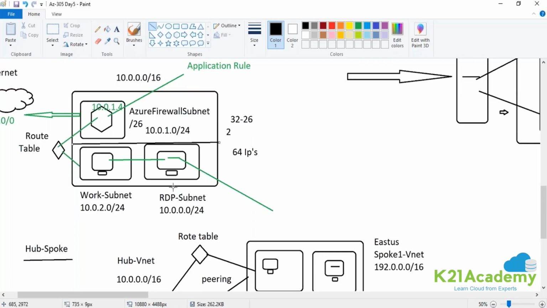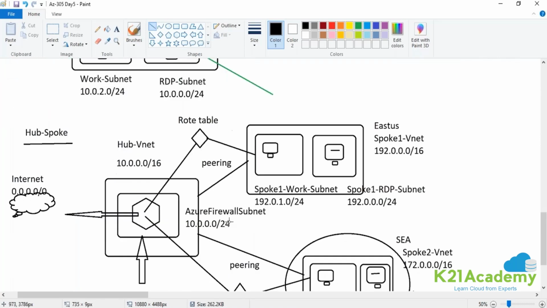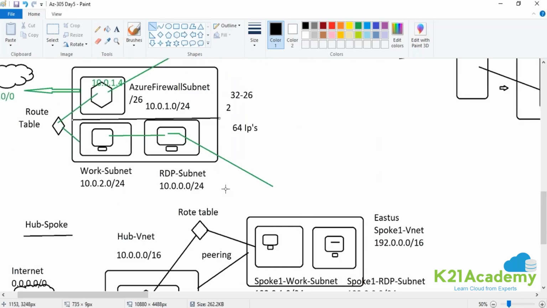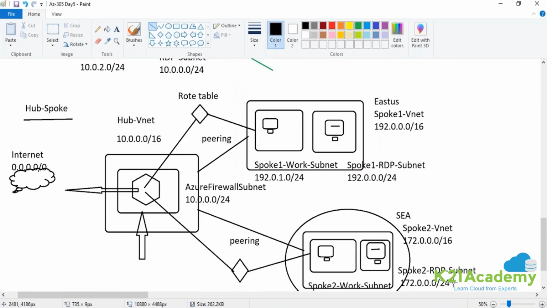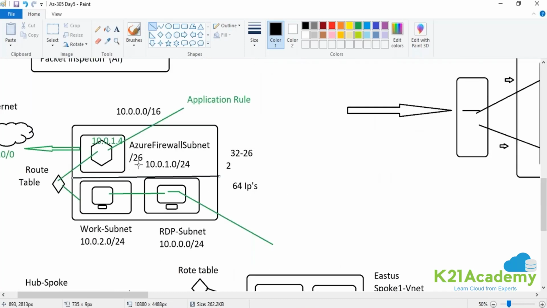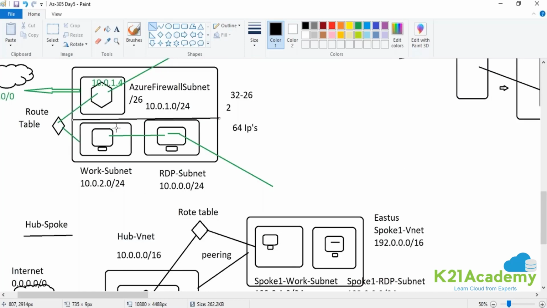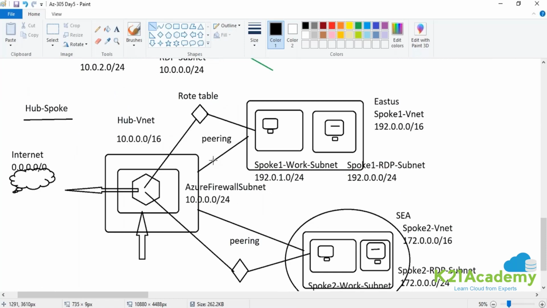If you see, you are using a route table here as well. You have your work subnet over here, you have a spoke one work subnet, a spoke two work subnet, just like that. You have an RDP subnet over here, and you have spoke one and spoke two RDP subnets. This architecture is not different. The only difference between hub and spoke is that these two components are available in another region altogether, and that is the reason you have to create connectivity.